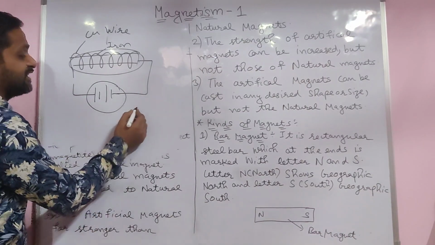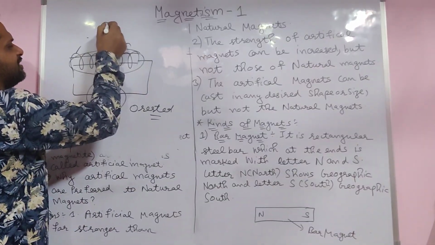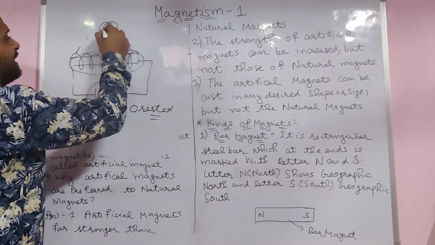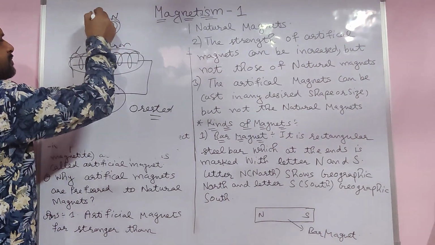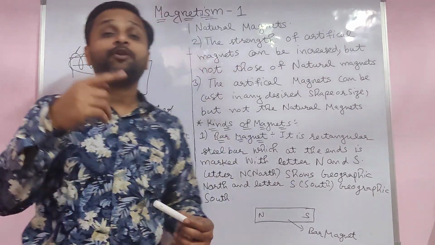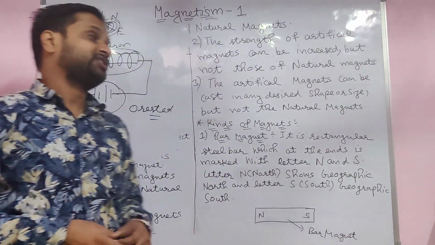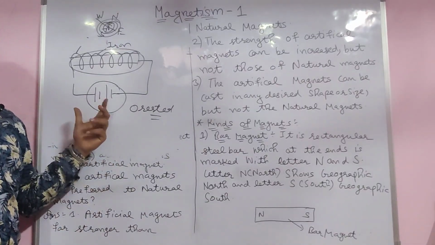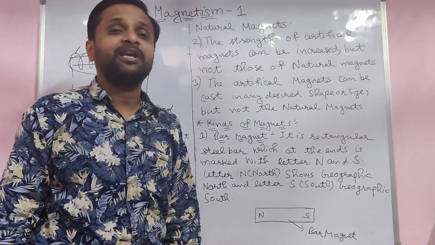When you pass the current, it magnetizes. Who found this? One scientist was Oersted. He took a magnetic compass, which has a magnetic needle made of magnet. When he put it near the wire, it showed deflection. It means when you pass current through any wire, it produces a magnetic effect. If you want to increase the strength, increase the current. If you want to decrease the strength, decrease the current.